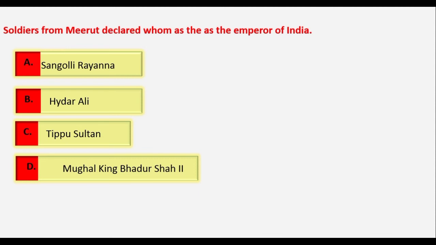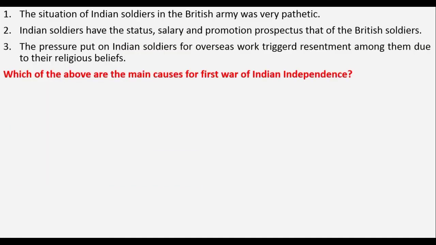Yes, it is none other than option D, that is Mughal King Bahadur Shah II, who was declared the Emperor of India during the First War of Indian Independence in 1857. Therefore, option D is the right answer. Soldiers from Meerut declared Mughal King Bahadur Shah as the Emperor of India.